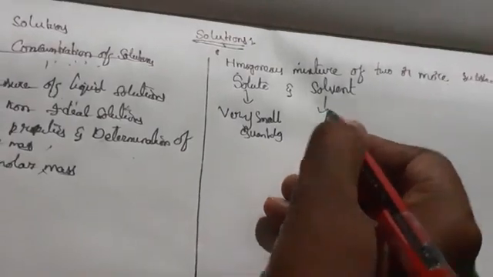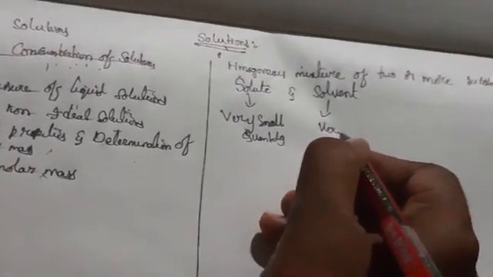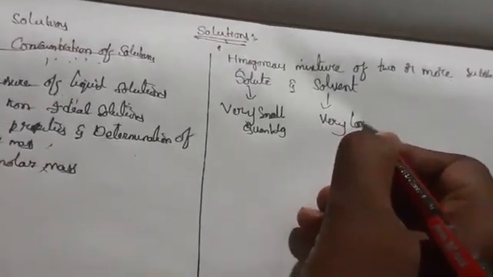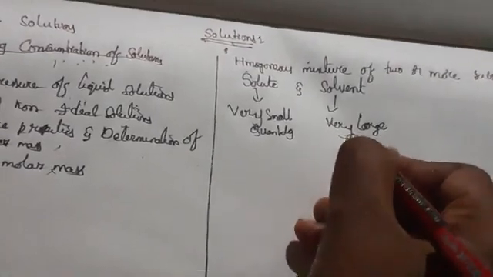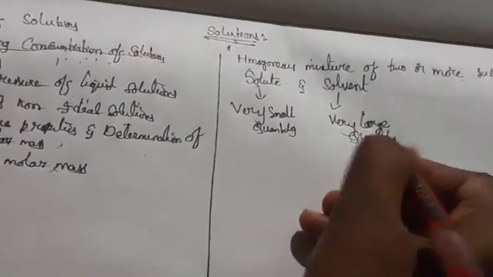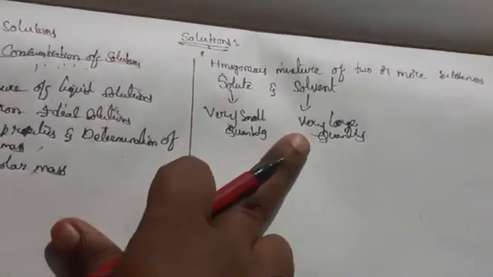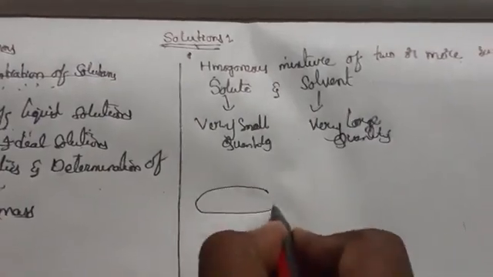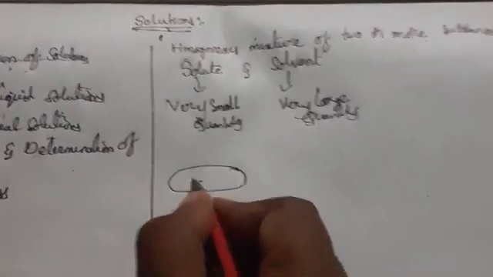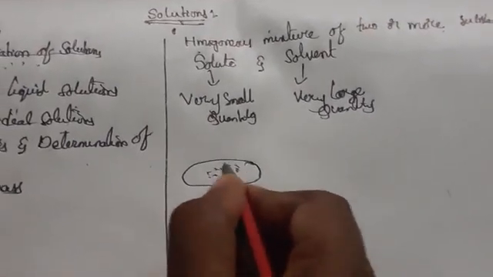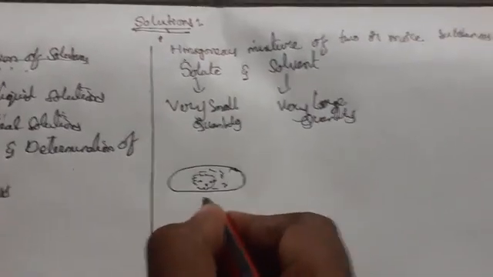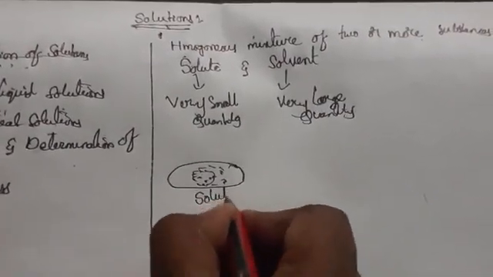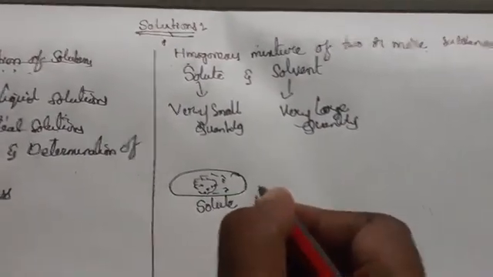Solvent means a very large quantity, we call it solvent. Here let us take a plate. In this plate some salt is there. This we call solute, a very small quantity I am taking.